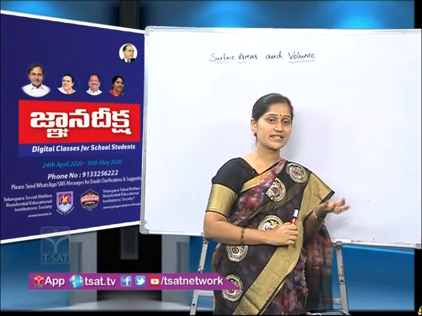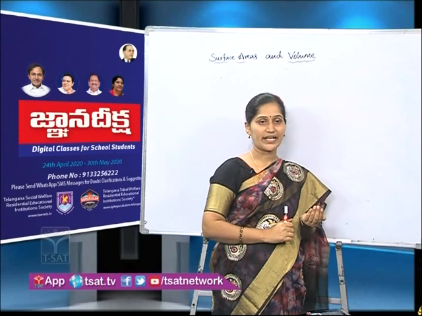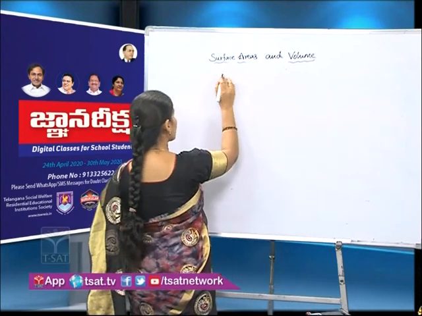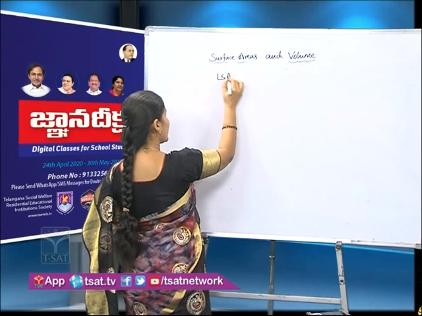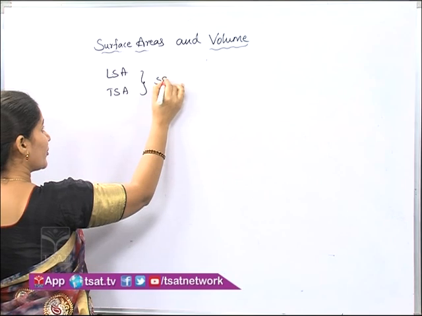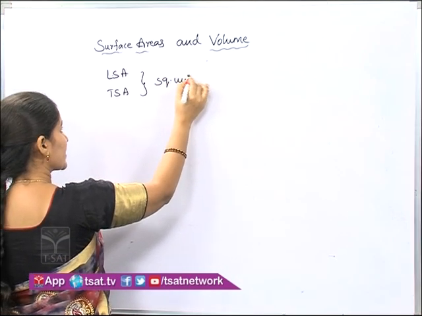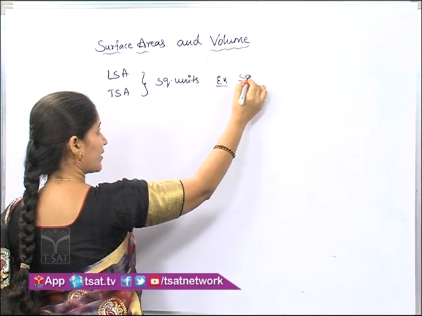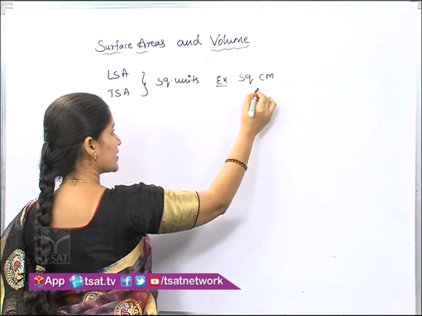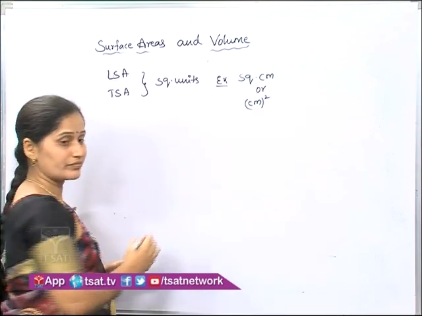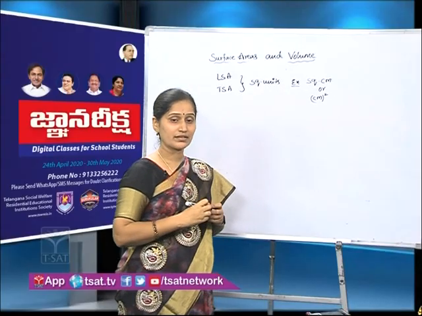Suppose if I take centimeters, then we write it as square centimeters or centimeter square. So for LSA and TSA, for both we use square units. For example, if it is centimeters, I can write it as square centimeters or centimeter square. Right? Okay.